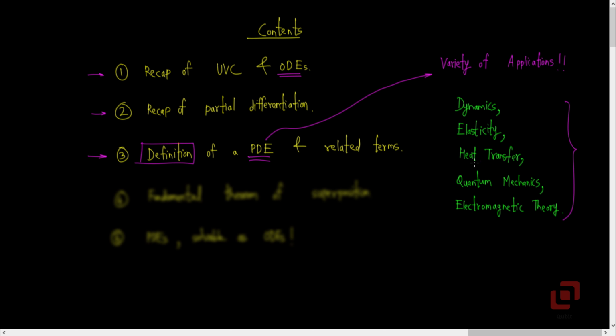For example, heat transfer is one of the important subjects in thermal sciences for mechanical engineers. Electromagnetic theory is an important topic for electrical engineers. The wave equation in quantum mechanics is an example of a partial differential equation, and in this course we are going to model the one-dimensional version of the wave equation.